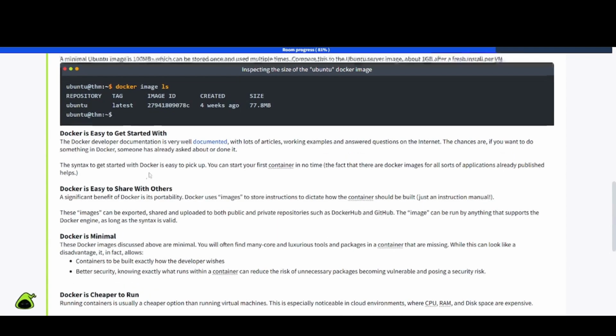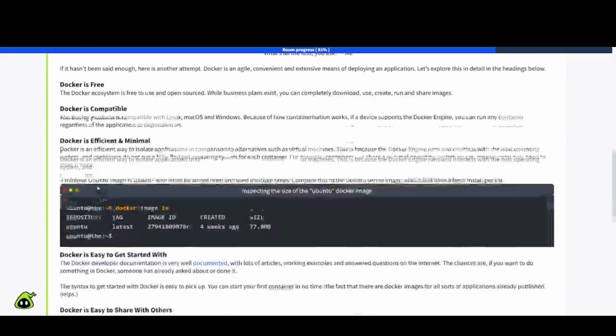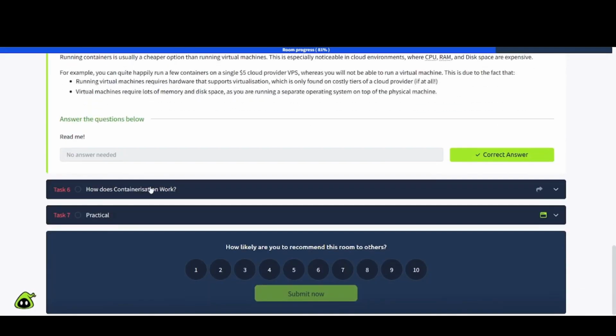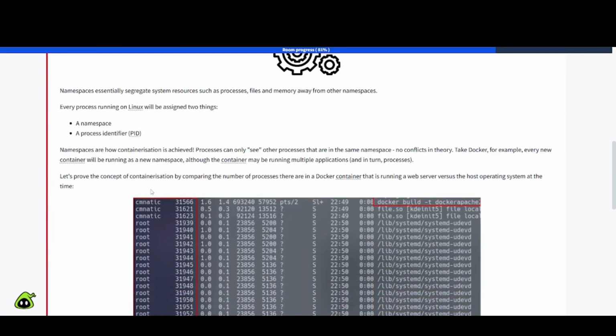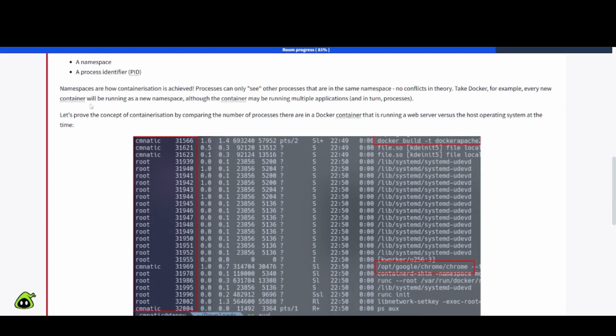Now we can see what Docker has to offer, some of the capabilities, and how it can benefit you. Task number 6, how does containerization work? Namespaces essentially segregate system resources such as processes, files, and memory away from other namespaces. Every process running on Linux will be assigned two things: a namespace and a process identifier, which is the PID. Namespaces are how containerization is achieved.